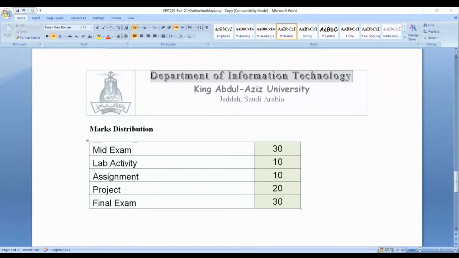So any question up to here regarding the outline, regarding the marks distribution? Any question? Very good. Let me go to your assignment.